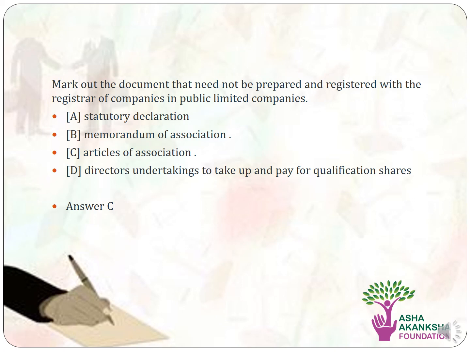Let's move on to the next question. Mark out the document that need not be prepared and registered with the registrar of companies in a public limited company. Options are option A, statutory declaration. Option B, memorandum of association. Option C, articles of association. And option D, directors' undertaking to take up and pay for qualification shares. The correct answer to this question is option C, that is, articles of association.